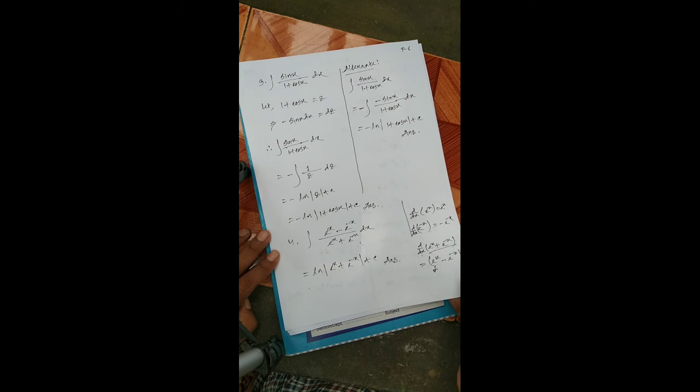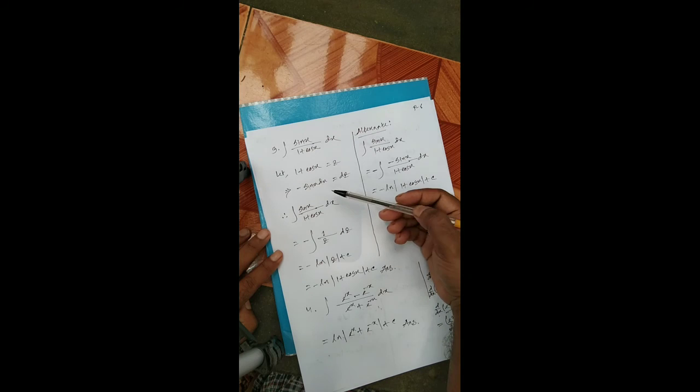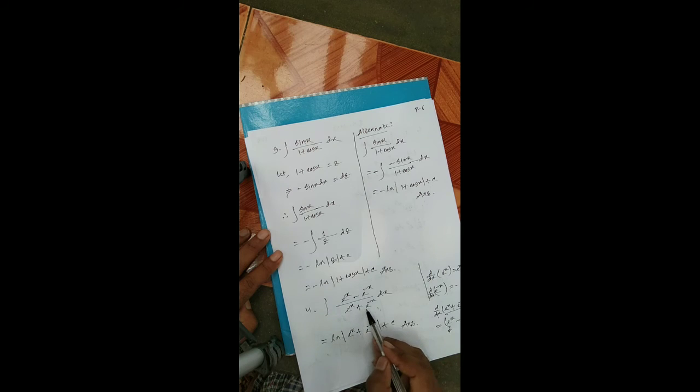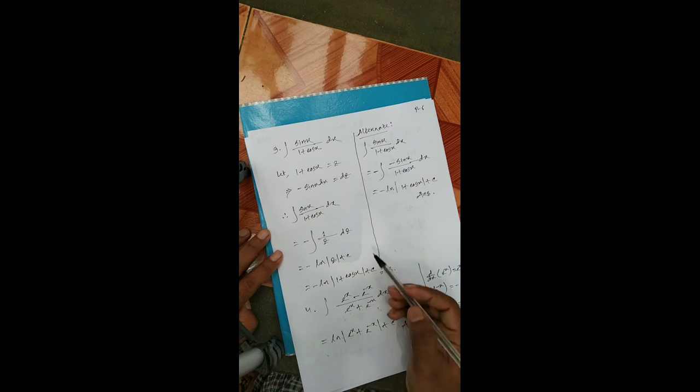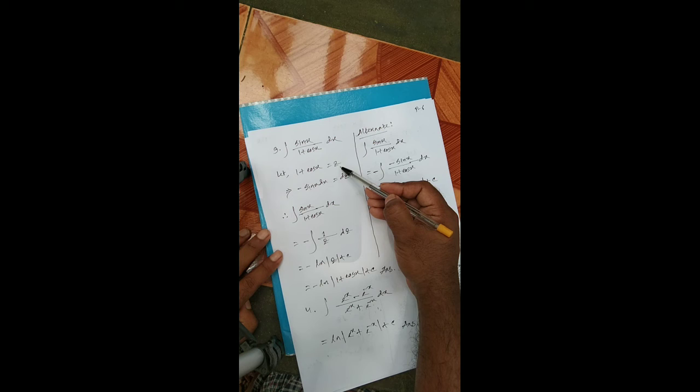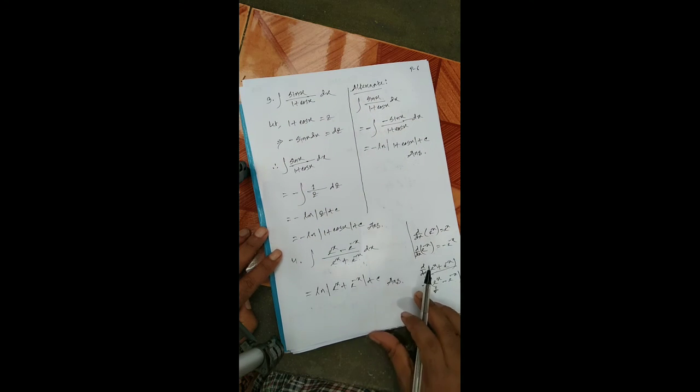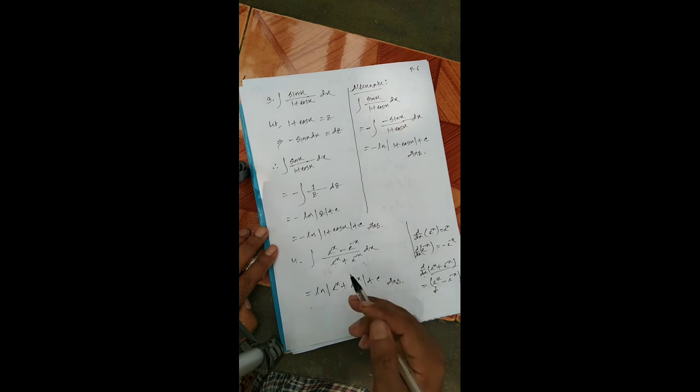Or you can solve by this method. At first you suppose e to the power x plus e to the power minus x is equal to z. Then you get e to the power x minus e to the power minus x is equal to dz. Then you put the value and get the result.